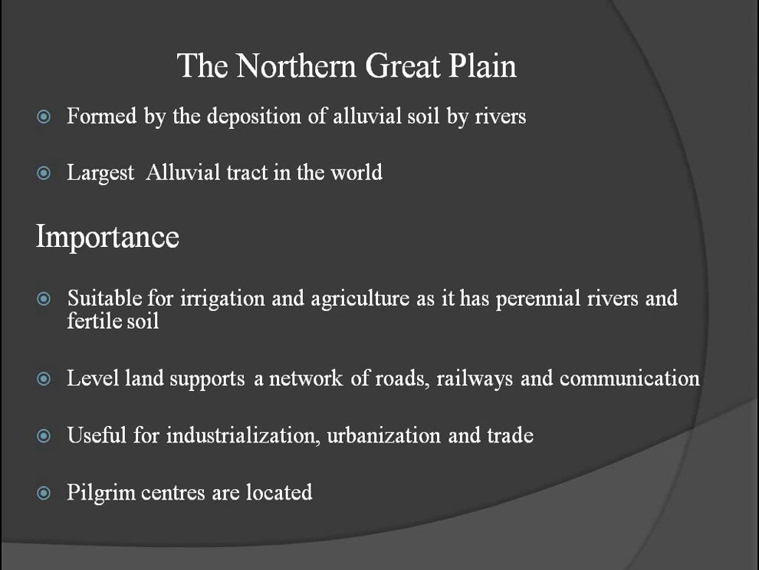Now let us discuss the importance of the Northern Great Plain. It is also called economic importance. This Northern Great Plain is suitable for irrigation and agriculture as it has perennial rivers and fertile soil. Alluvial soil is very fertile. Perennial rivers are always filled with water. Water is there, river is there. That's why it is very suitable for irrigation and agriculture.